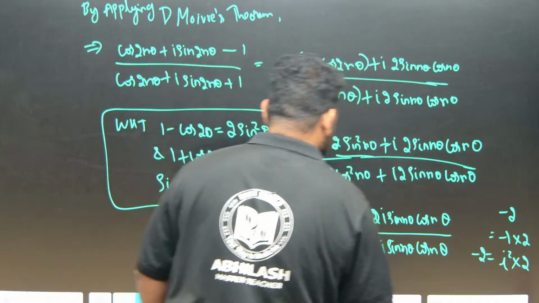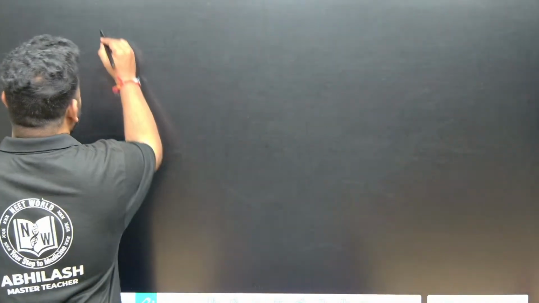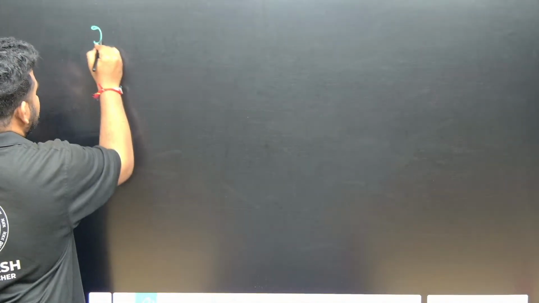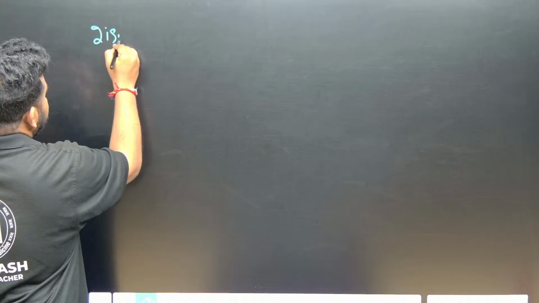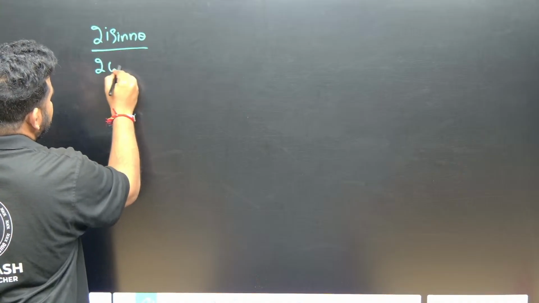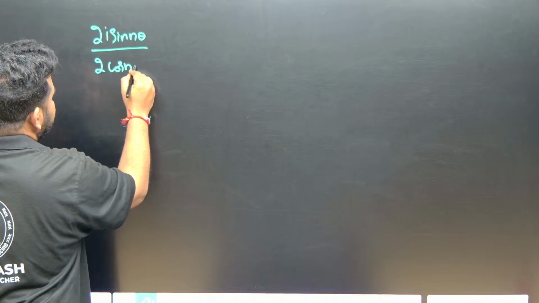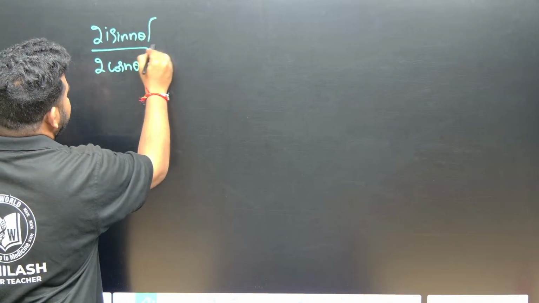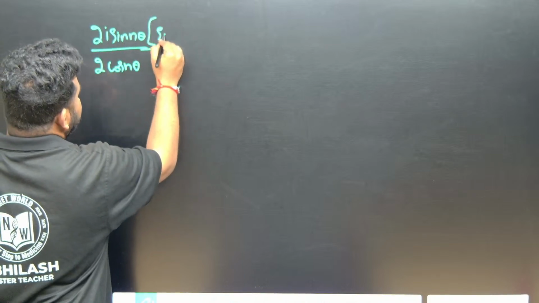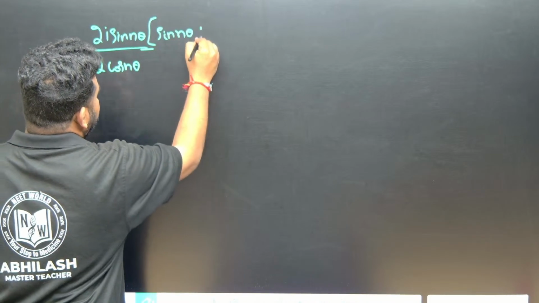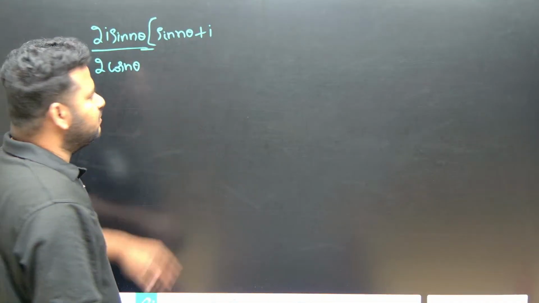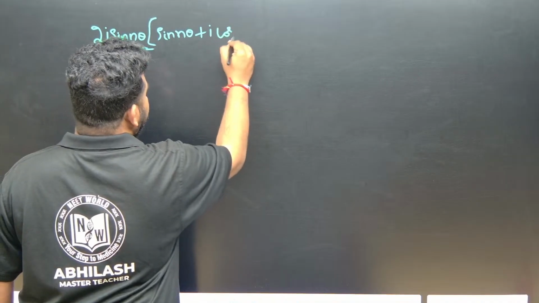Okay, let us go to the next page. So this will become 2 times i into sin n theta, divided by 2 times cos n theta. These are the common things we have taken outside. Within the bracket, if I have taken out 2 times i, this will become sin n theta plus i, and if sin is taken out, this will become i cos n theta.